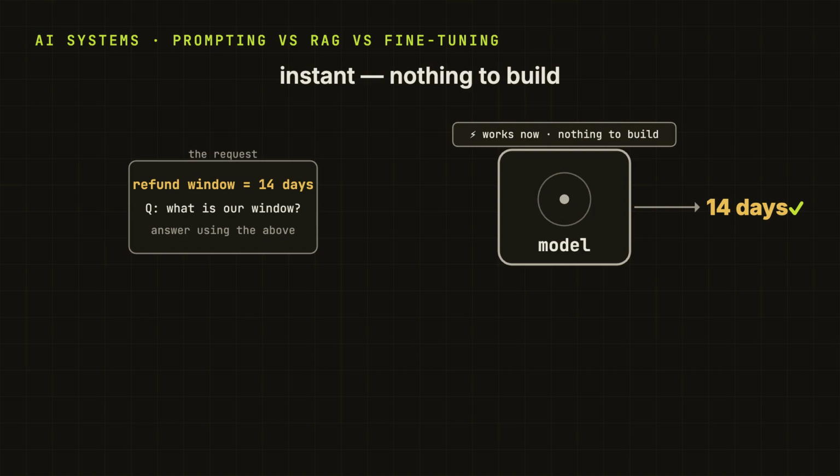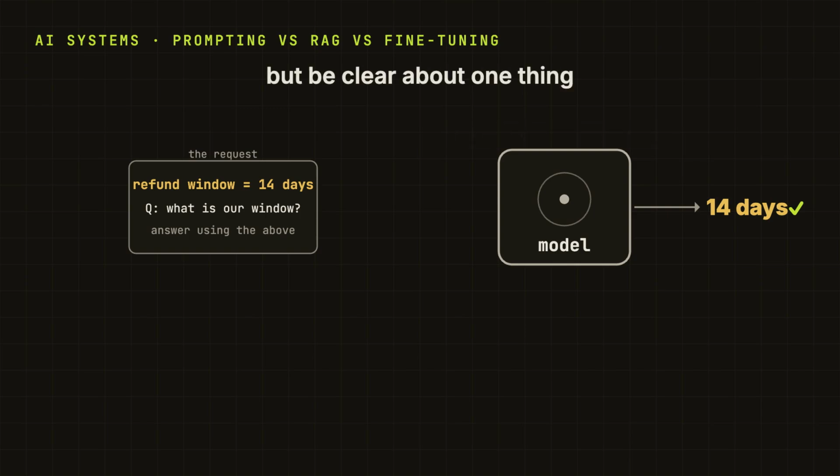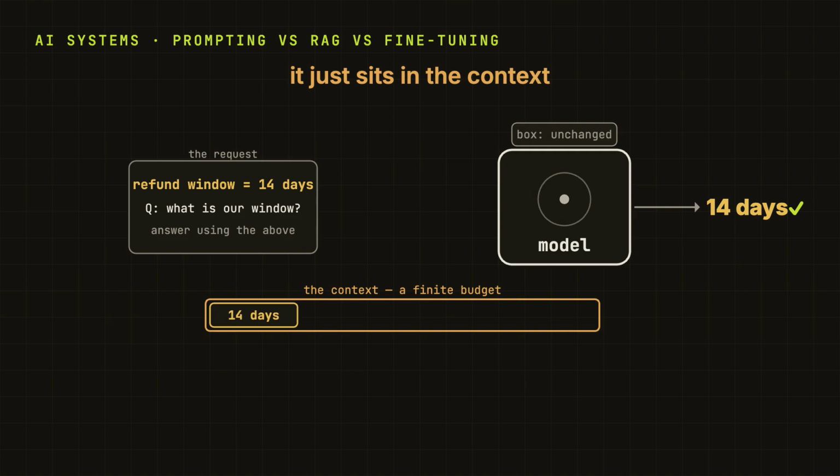Nothing to build. And one thing to be clear about: when we do this, the model is not learning our fact. The box does not change at all. The fact just sits in the context, the stuff the model can see for this one answer, and it reads it off. And remember the context from the earlier video, it is that finite budget, the desk with a hard edge. So the fact has to be on that desk each time we ask, whether we paste it in ourselves or the tool quietly carries it along for us.